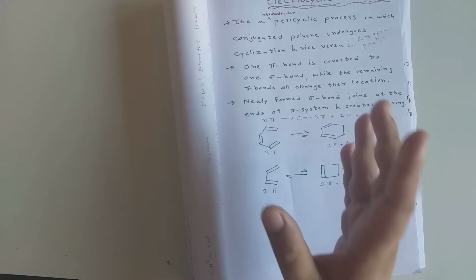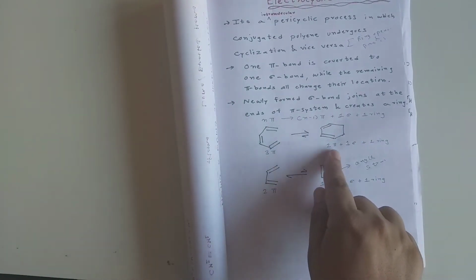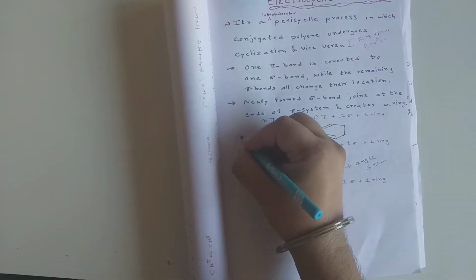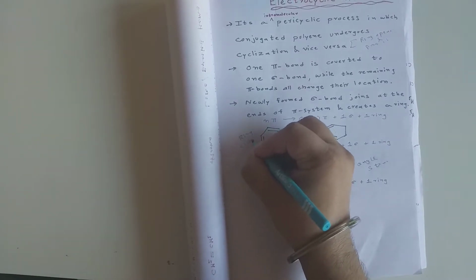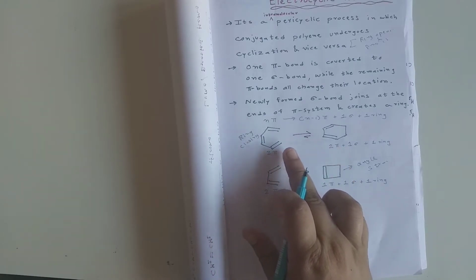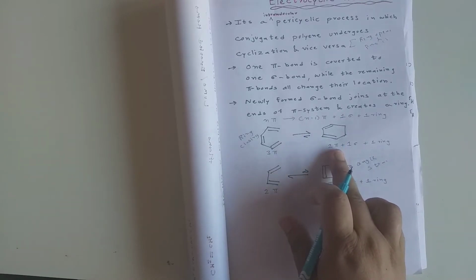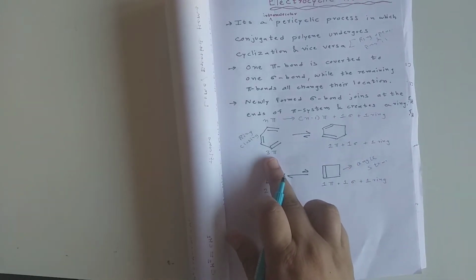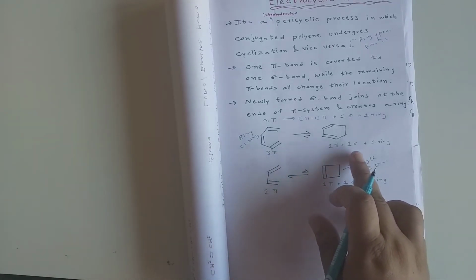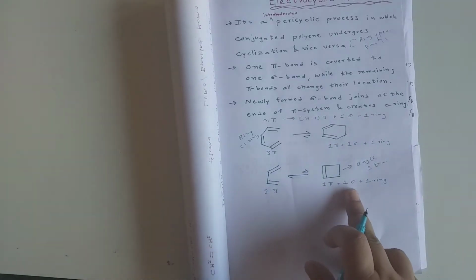Okay, so basically what is happening in an electrocyclic reaction: if you go left to right, this is basically a ring closing electrocyclic reaction, and in ring closing we get one less pi bond, one pi bond decreases and one sigma bond increases. As you can see, there are three pi bonds in the reactant, and in the product we have two pi bonds and we get one sigma bond and one ring. Similarly, if you have these two pi bonds, we'll get one sigma bond and one ring.